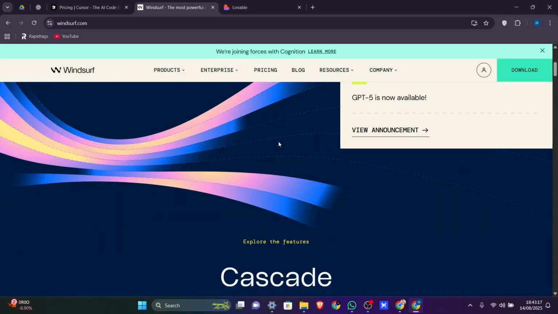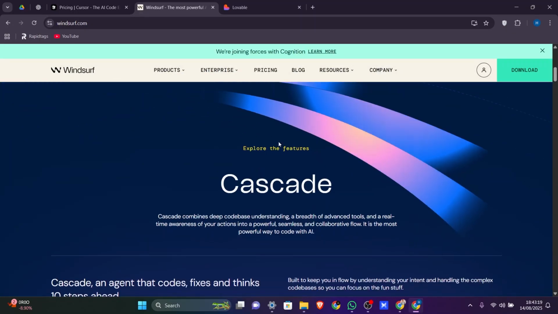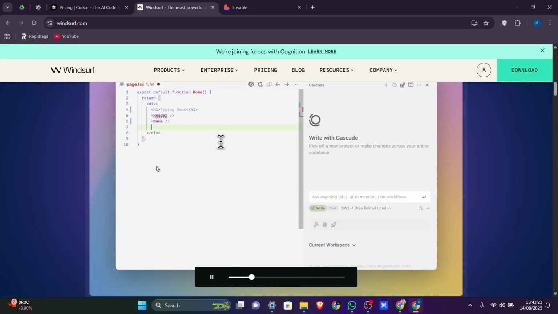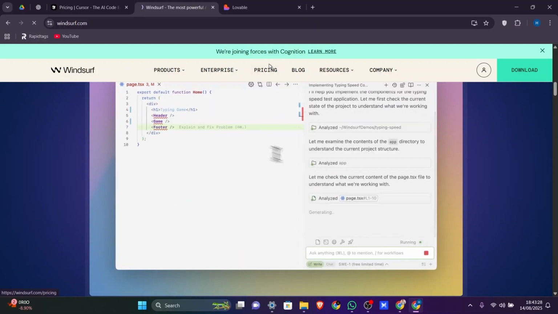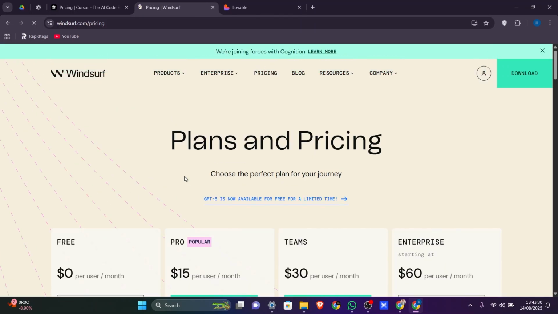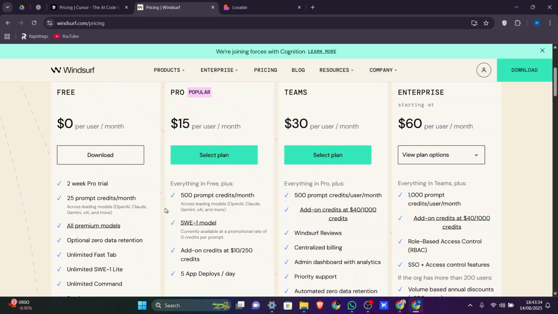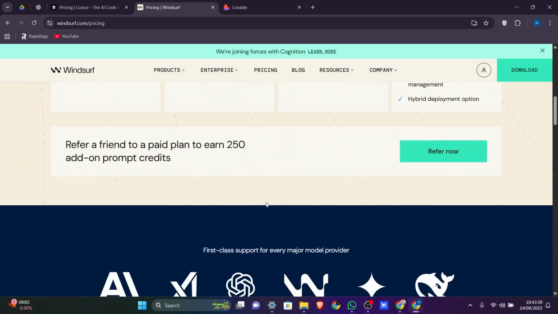Windsurf is also AI-focused but leans heavily toward collaboration. It's designed for teams who need to work together in real time on the same code base, almost like Google Docs but for coding. Developers can chat, command, and share code changes instantly, while the AI provides suggestions, documentation, references, and bug fixes in the shared environment. This makes Windsurf great for remote teams or open-source projects where communication and synchronized updates are critical.